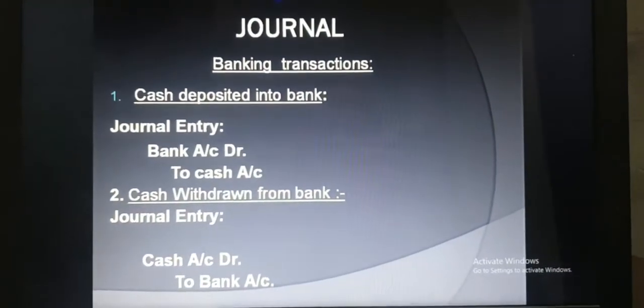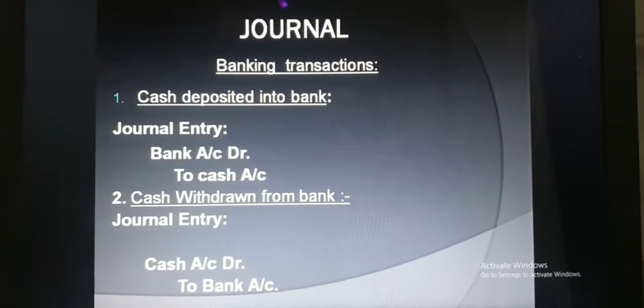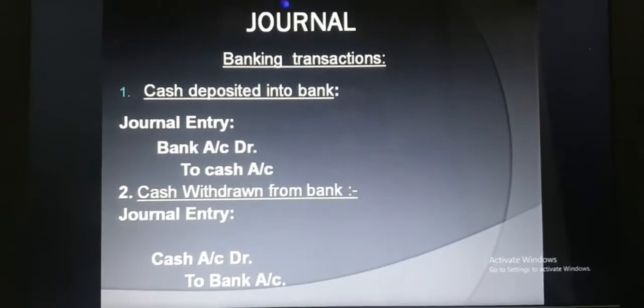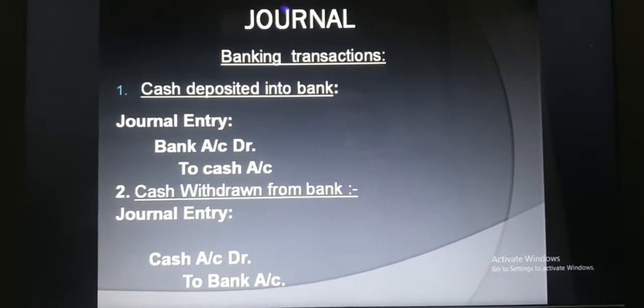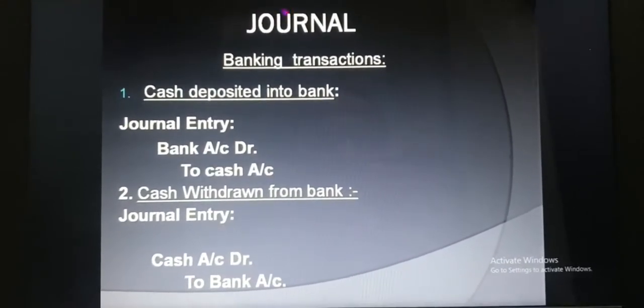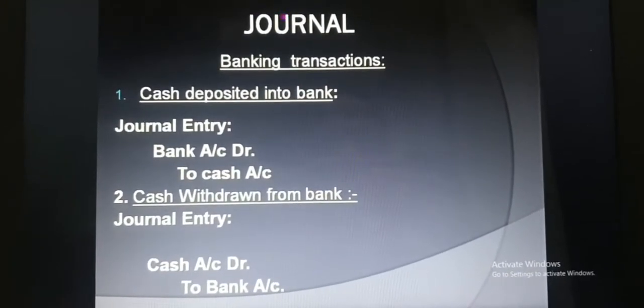Namaskar everyone. Today we'll start with the next topic of journal, that is banking transactions. In this video we'll discuss the journal entries related to banking transactions, in which we'll start with the first point, that is cash deposit into bank.